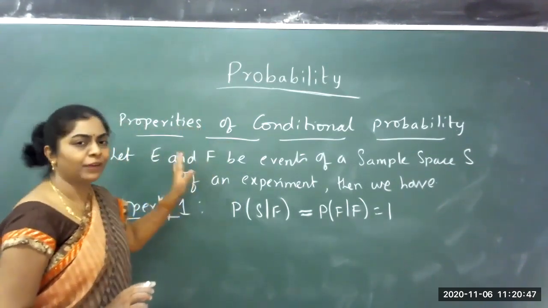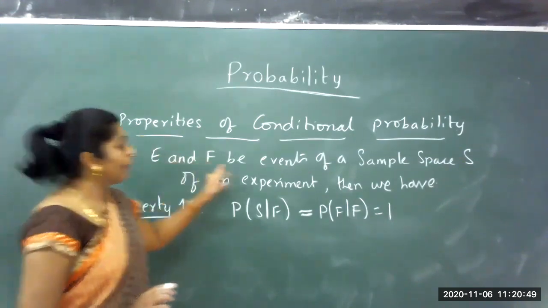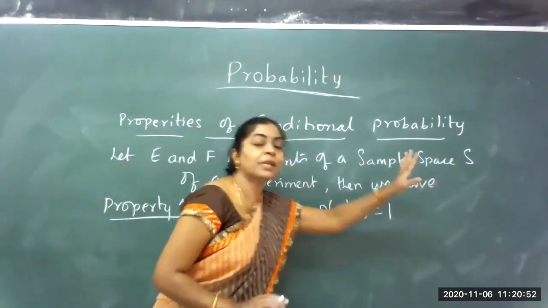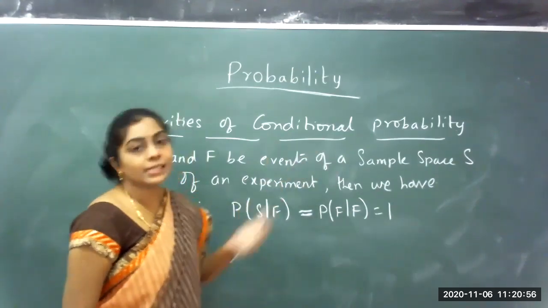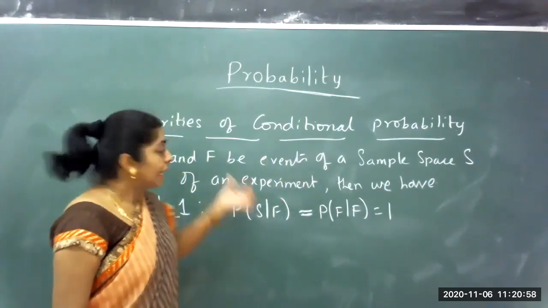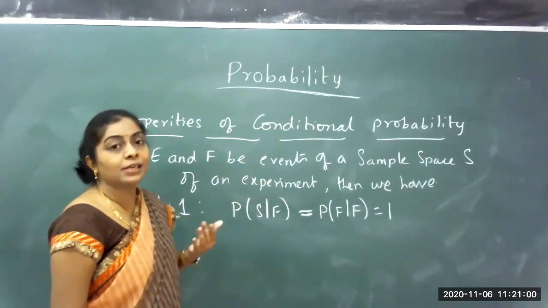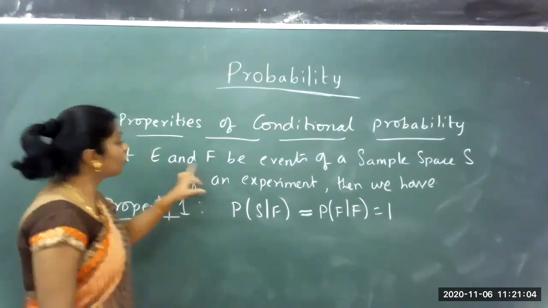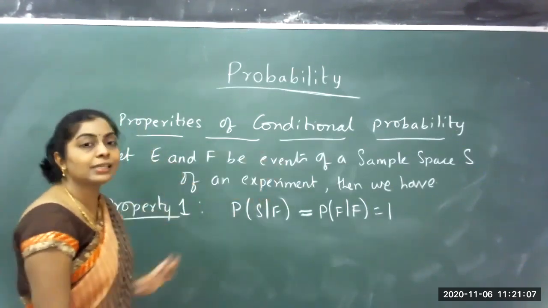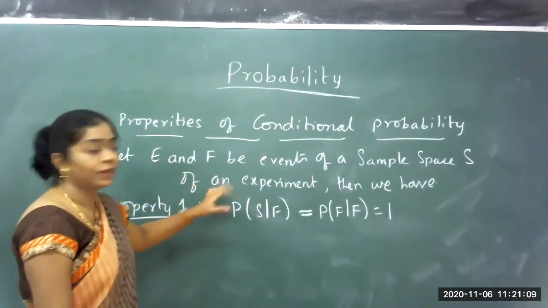Let E and F be two different events of the sample space S. There is an experiment conducted and S is the sample space of that experiment. E and F are subsets. Whenever we say events, they are subsets of the sample space.